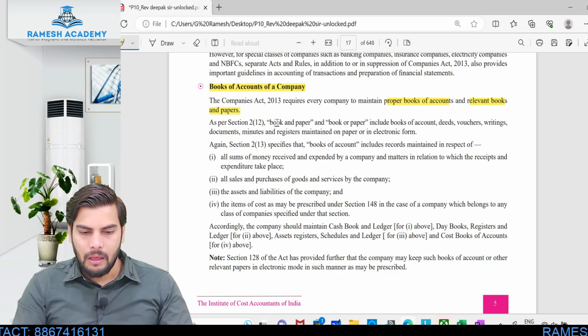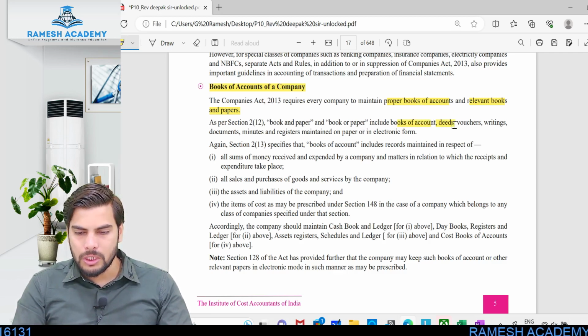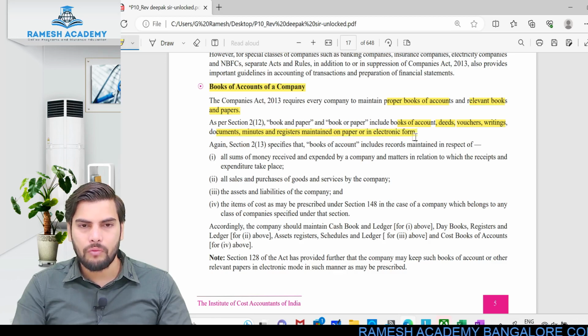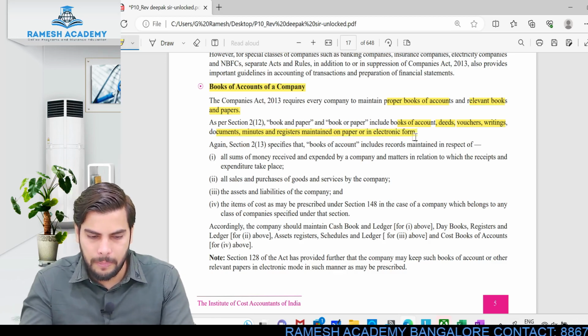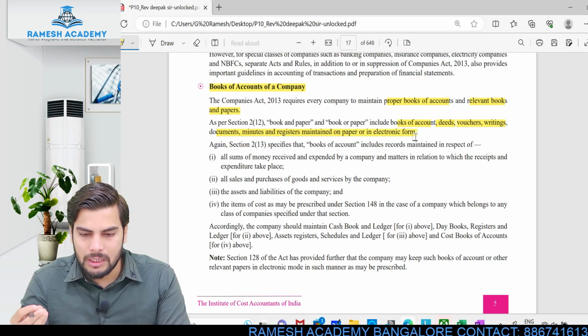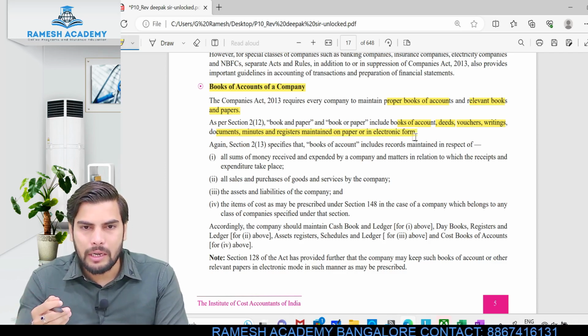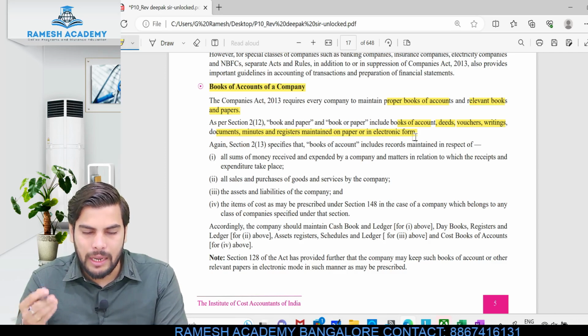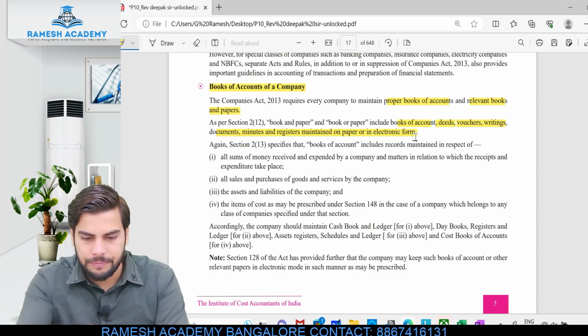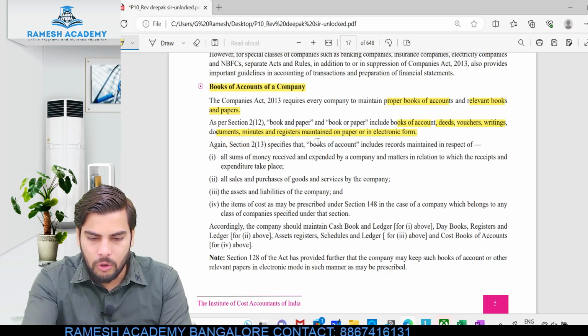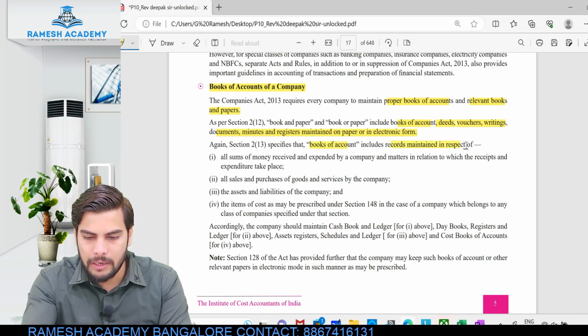Look at this. Books and paper, or book or paper, include books of accounts, deeds, vouchers, any writings, documents, minutes, registers maintained on paper or in electronic form. Everything will be treated as books and papers or books or papers. Whether it is a deed, a voucher, a writing, any document for that matter, everything would be considered as books or paper. Books of accounts includes the records maintained in respect of what?